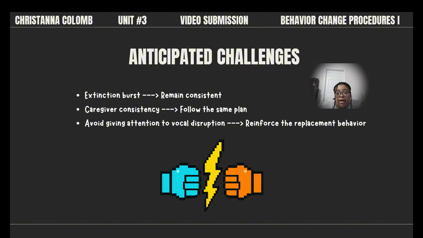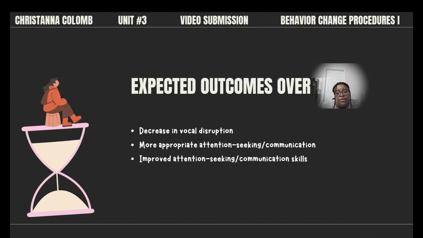Lastly, Landry's mom may feel tempted to respond to the vocal disruption because she wants the behavior to stop or because she is trying to finish her phone conversation. However, responding to the behavior with attention could accidentally reinforce it and make it more likely to continue. To manage this, her mom should stay committed to the intervention and only provide attention when Landry uses the replacement behavior appropriately. Expected outcomes over time.